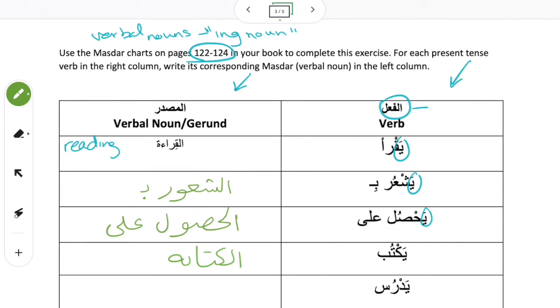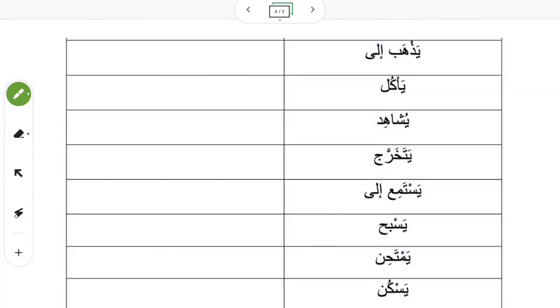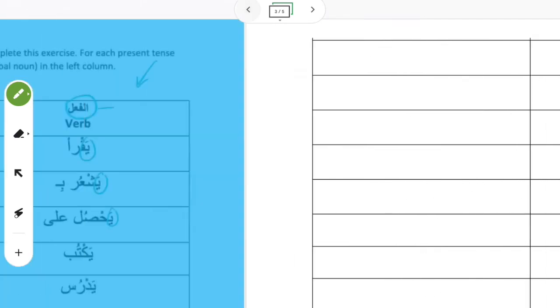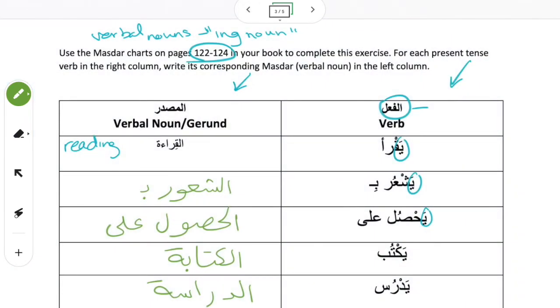Al-husul ala, obtaining. Yaktub, he writes; al-kitaba, writing. Yadrus, he studies; ad-dirasa, studying. Which is different than if you had yudarris with a shadda.